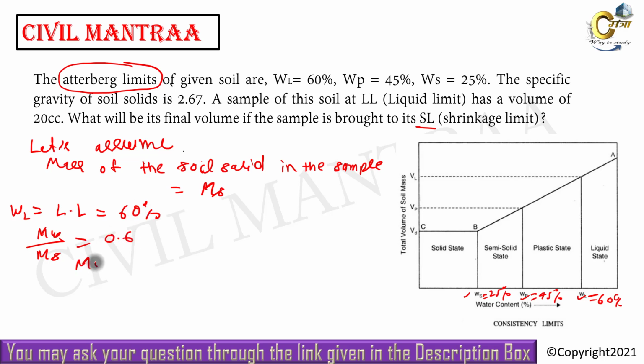Then the mass of water will be 0.6 multiplied by Ms. This is the mass of water at liquid limit.